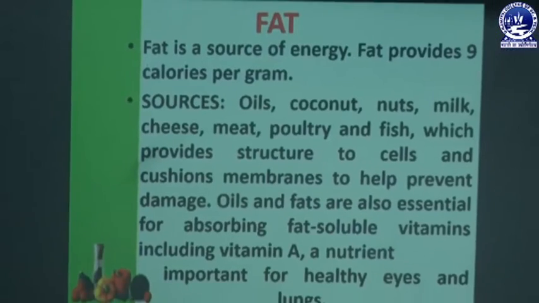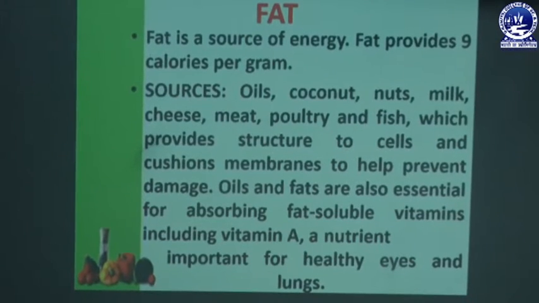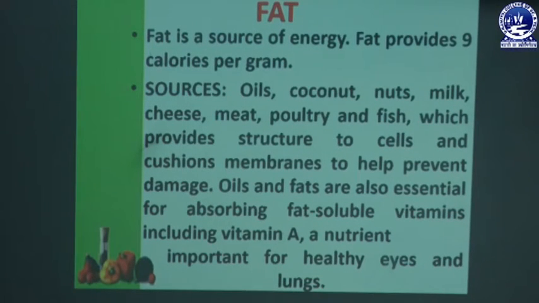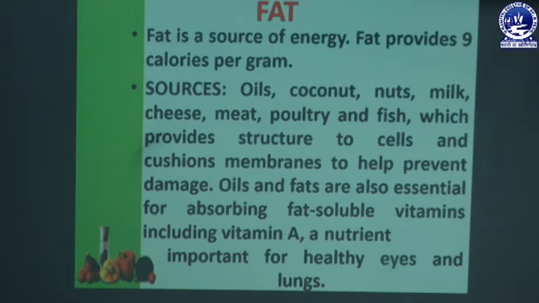Different sources of fat are oils, coconut, nuts, milk, cheese, meat, poultry and fish, which provide structure to cells and cushion cell membranes to help prevent damage. Oils and fats are also essential for absorbing fat-soluble vitamins, which include vitamin A, a nutrient important for healthy eyes and lungs.